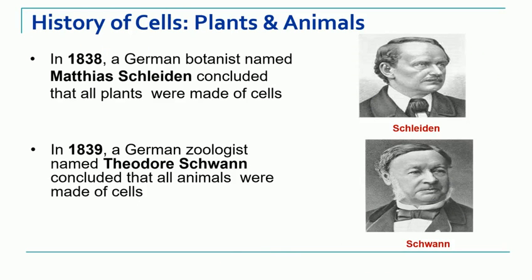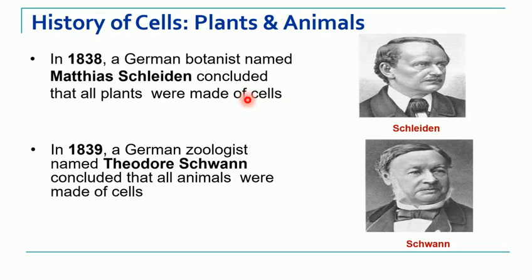The third important milestone in cell biology was made by two great scientists, Schleiden and Schwann. So what was the work done by Schleiden? In 1838, this German botanist Matthias Schleiden concluded that all plants are made up of cells. Before that, we were not aware that all living organisms are made up of cells.